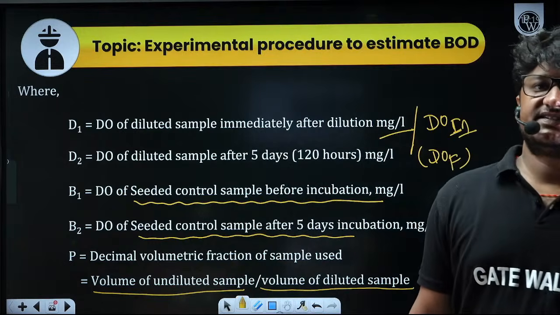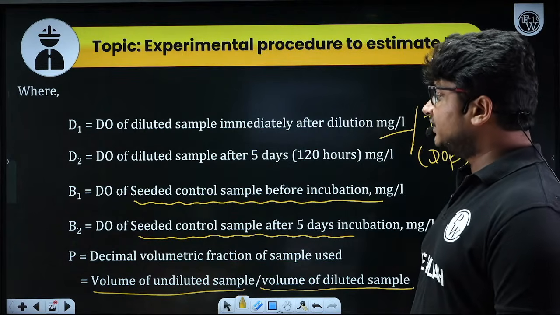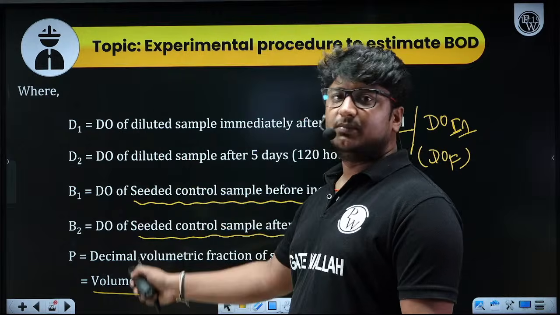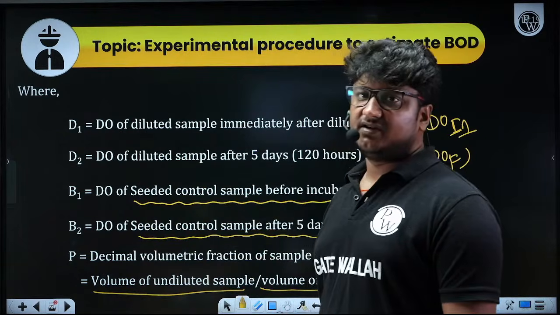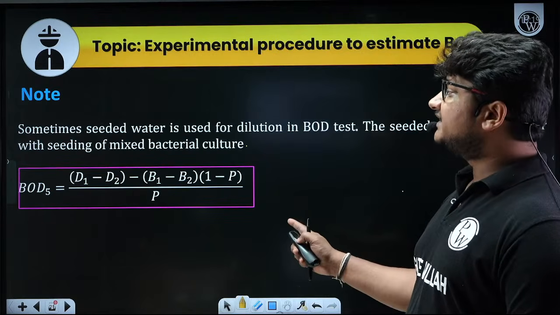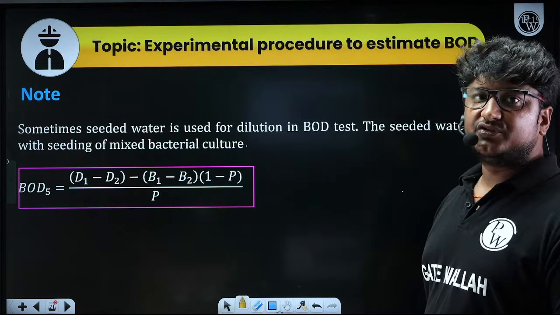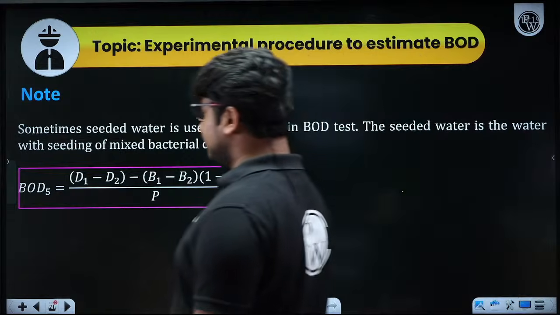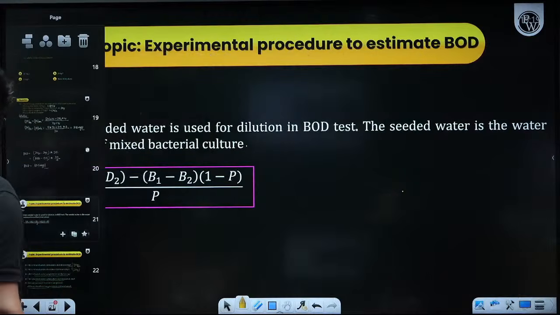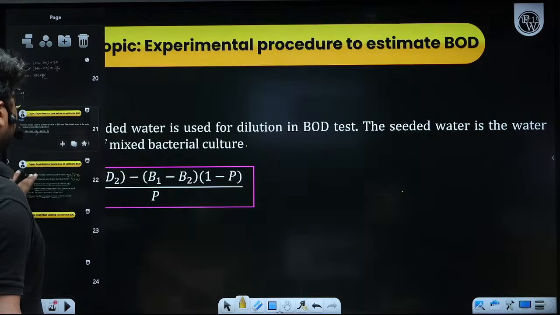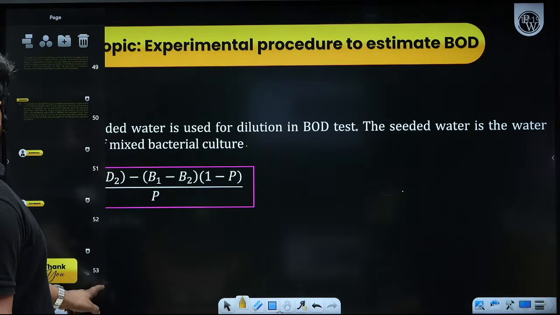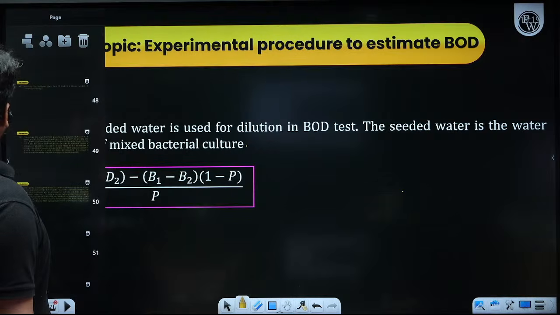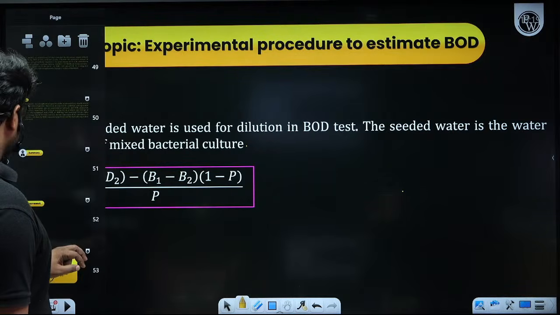So all these terms are not new for you. The same terms we are using, but with a different symbol. Only B1 and B2 is different here in the seeded water. So this formula also you need to remember. Maybe in future, in some exam, you will find this type of question they are asking from this. Okay. Now for today's discussion, I think this much is enough.